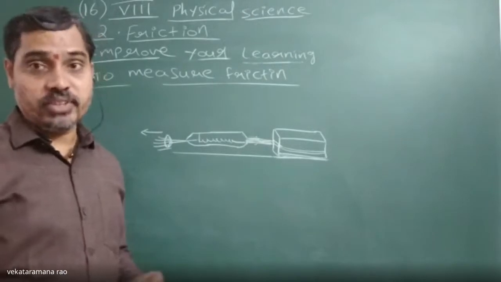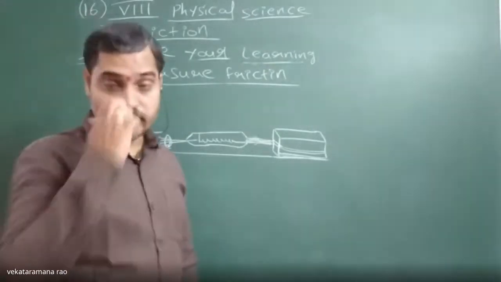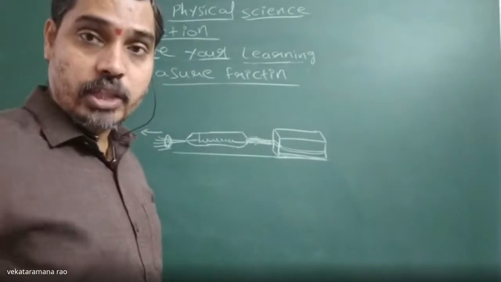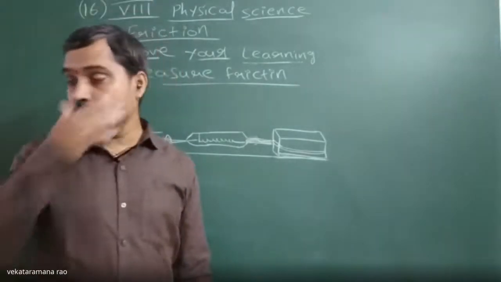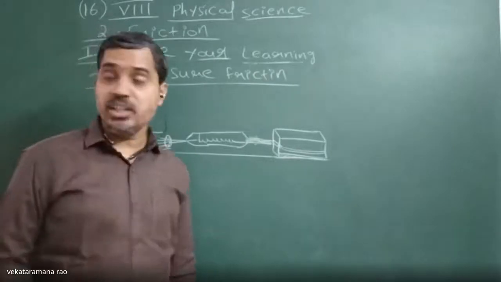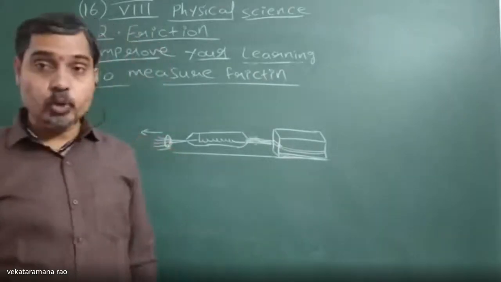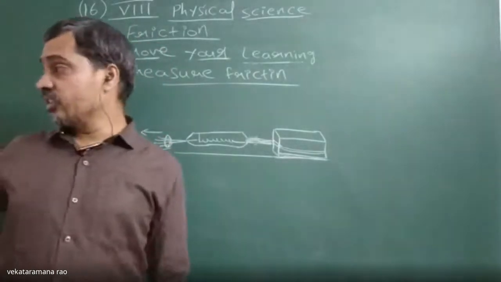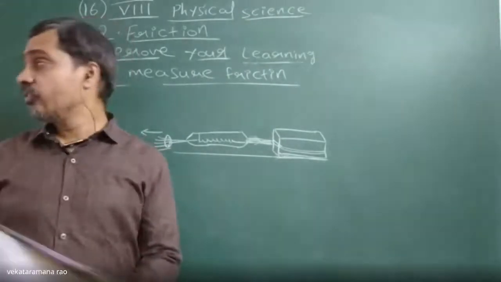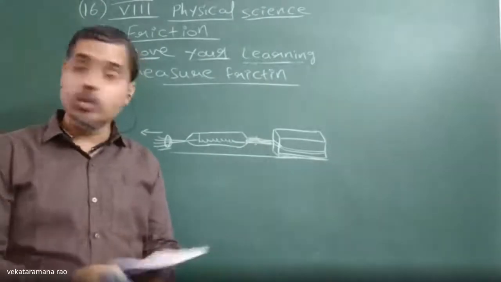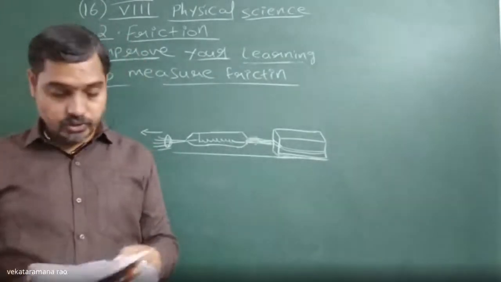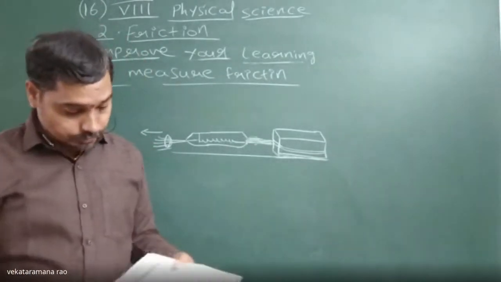That's why sliding friction is less than static friction. In that way we can measure sliding friction and static friction, and also prove that sliding friction is less than static friction.